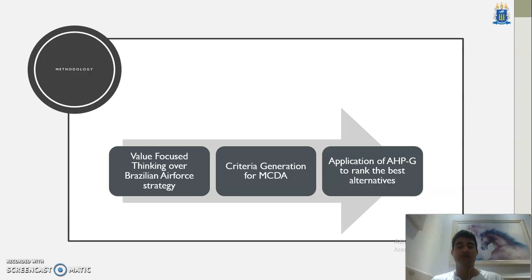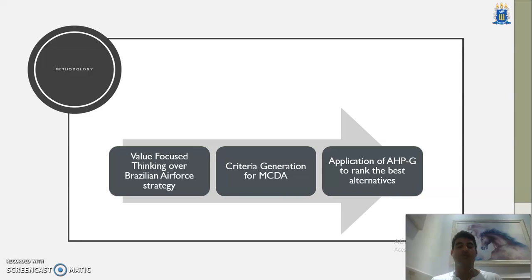So the methodology that we implemented was that we have here in Brazil this need of having new aircraft to make the logistics of vaccination. So we used VFT over the Brazilian Air Force strategy to make sure that the criteria were valid for the problem.